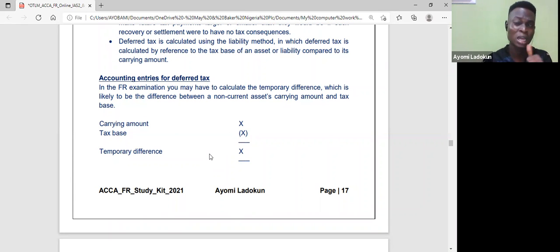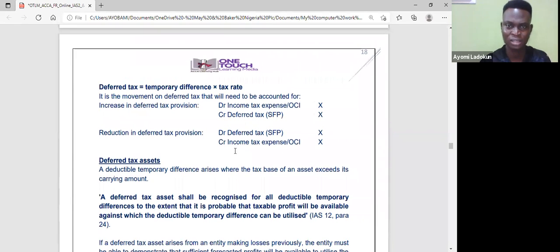So I don't know the formula you're going to use to know if carrying amount is higher than tax base, so what will be the effect, okay? So maybe you can learn to say, once the carrying amount is higher than the tax base, that is taxable temporary difference or deferred tax liability. So maybe that will be fine. So just know that the opposite is deferred tax asset.